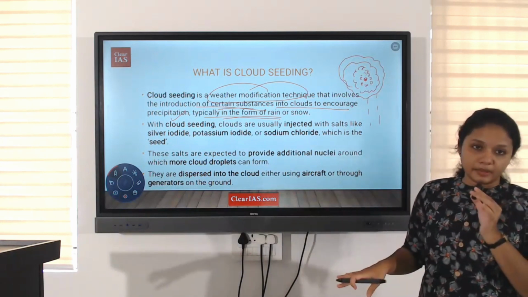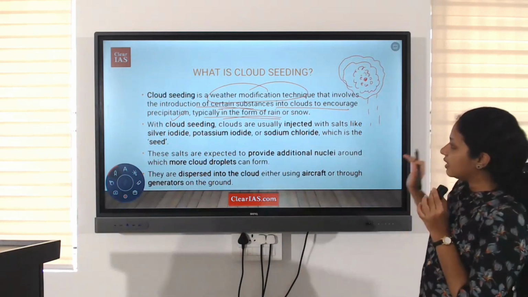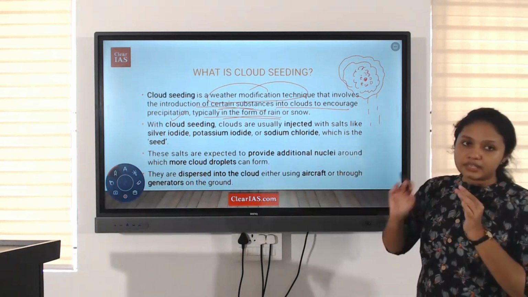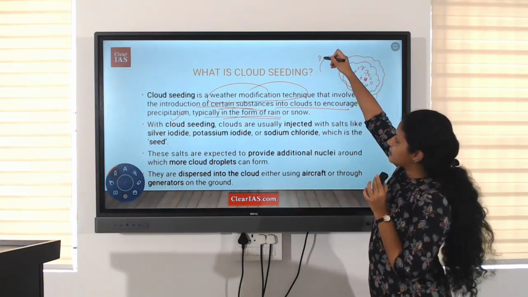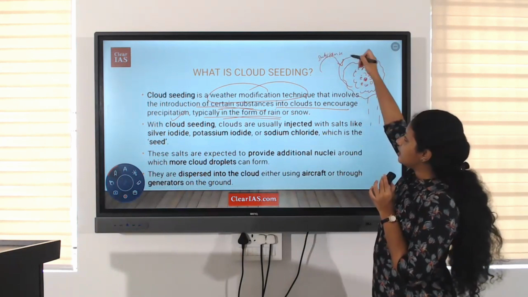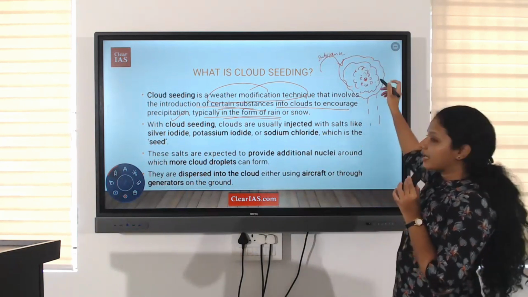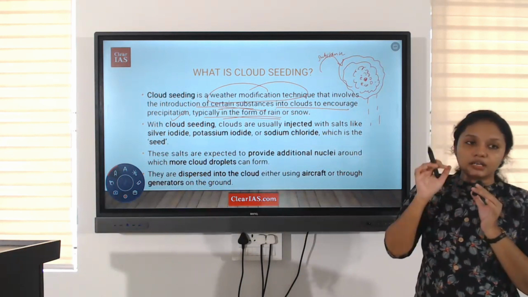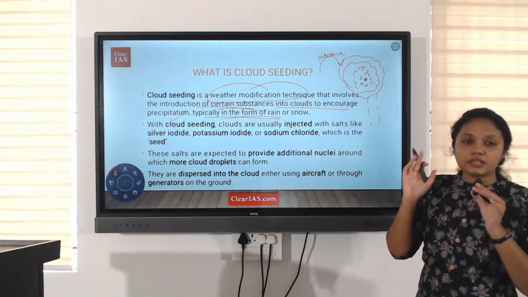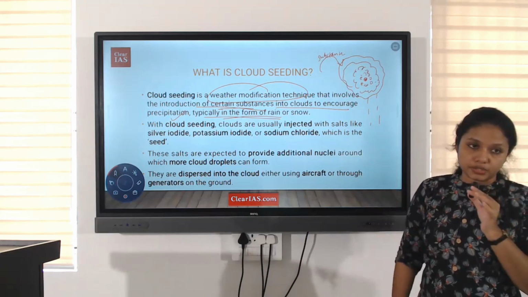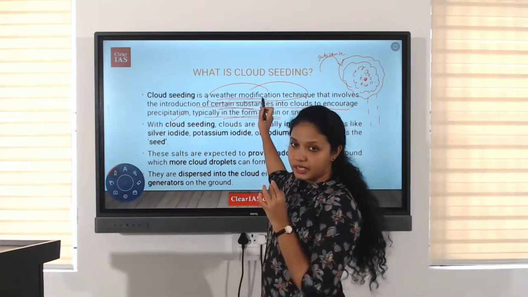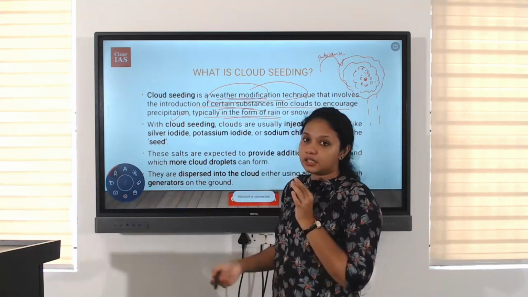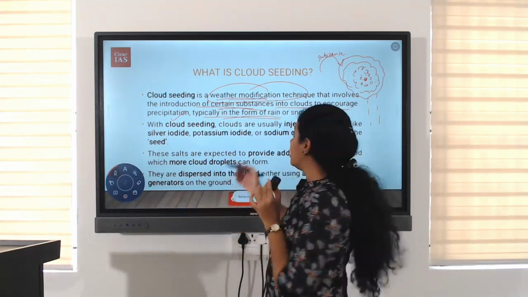That is usually happening. So in cloud seeding, what we are doing is additionally adding substances from outside so that more nuclei are produced and more clouds are generated with high intensity, so that raining could be introduced. That is why it's a weather modification technique. We are artificially inducing rain.